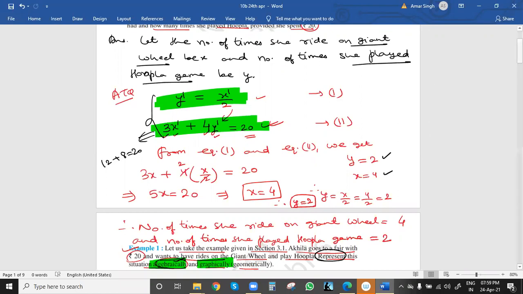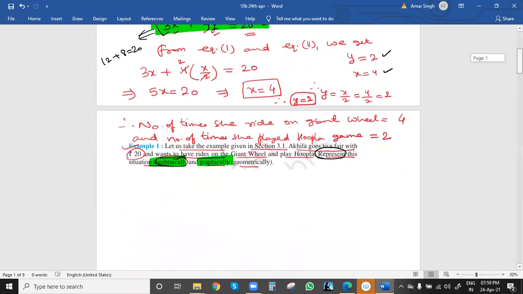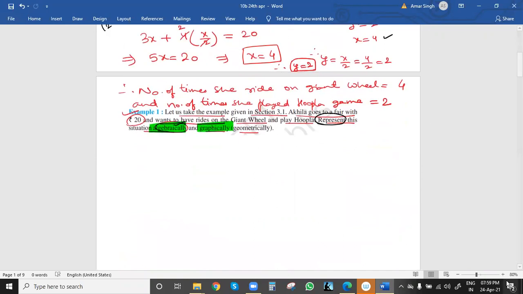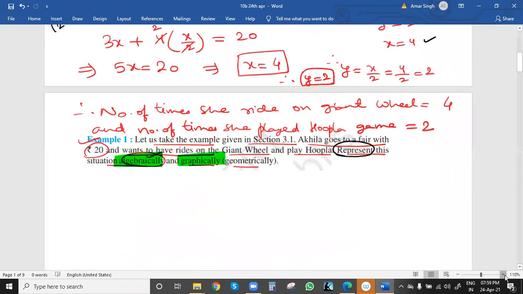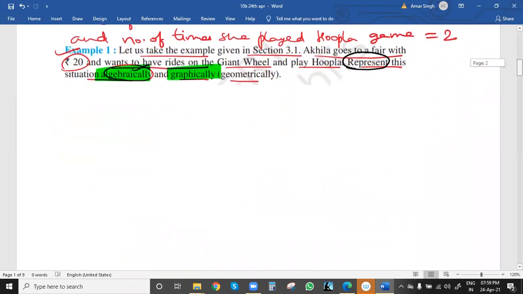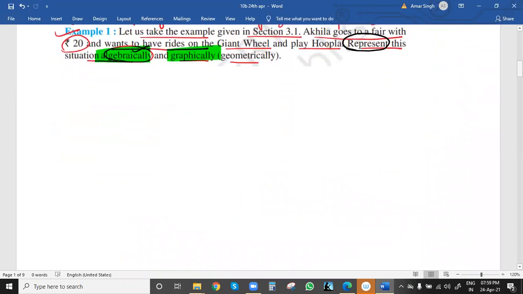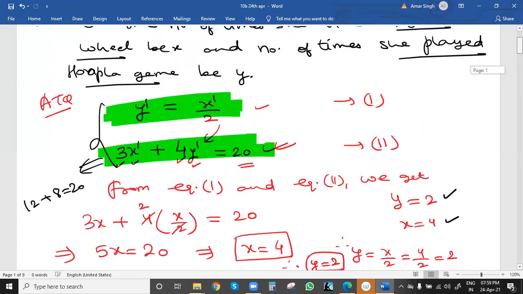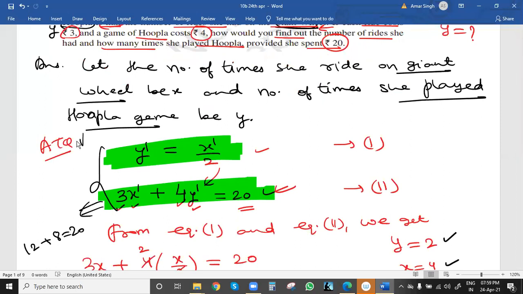Now the second part of this question is more important, that we have to solve this graphically. Graphically means with the help of a graph. The graph will be a straight line only, the graph of the linear equation. So now let's see graphically. The first equation was y equal to x by 2. Before solving graphically, we can write here the algebraic solution.